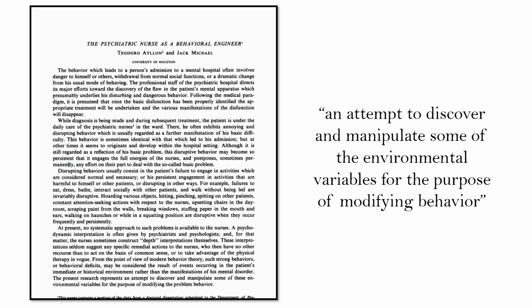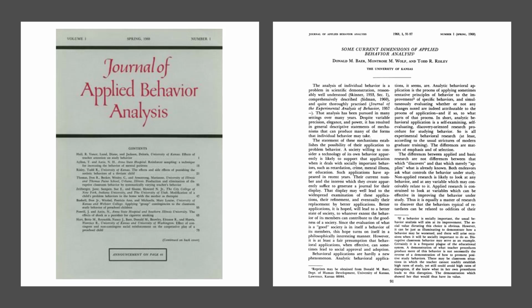And so that was one of the first instances of us being able to modify behavior based on manipulating the environment. And since then, a bunch of research started to develop, and in 1968, we were able to produce the first Journal of Applied Behavior Analysis, which we call JABA. And in our first issue, Baer, Wolf, and Risley wrote an article that lays out the dimensions of applied behavior analysis. And this is kind of the basis of our field. And I talk about these dimensions in the What is ABA lecture.